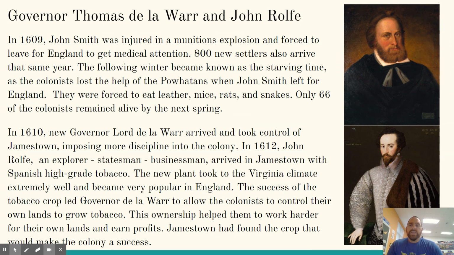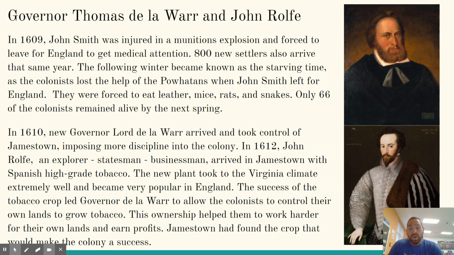In 1609, John Smith was injured in a munitions explosion and forced to leave for England to get medical attention. 800 new settlers also arrived that same year. The following winter became known as the Starving Time, as colonists lost the help of the Powhatans when John Smith left for England. They were forced to eat leather, mice, rats, and snakes. Only 66 of the colonists remained alive by the next spring. So you had 800, and now you're at 66.